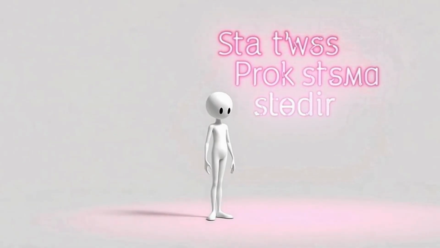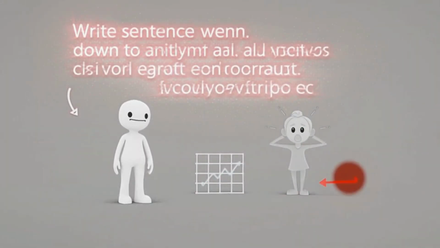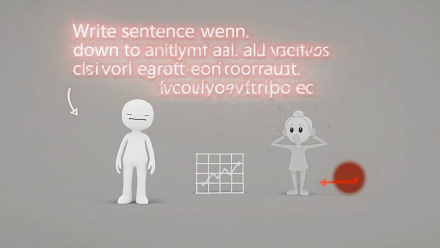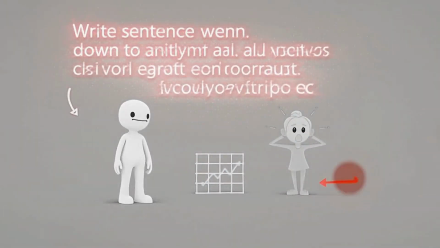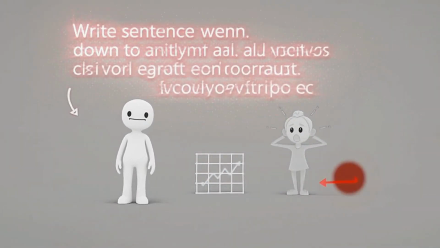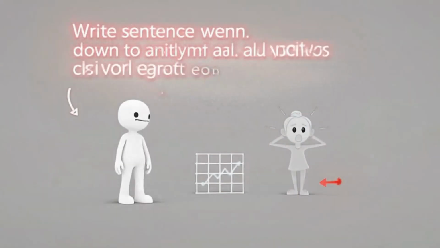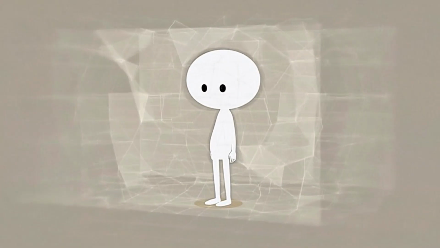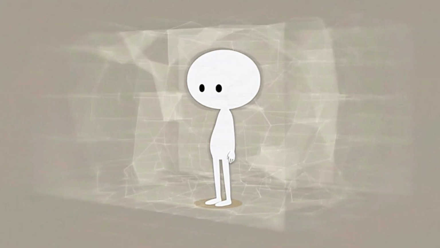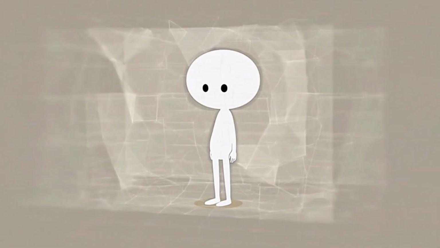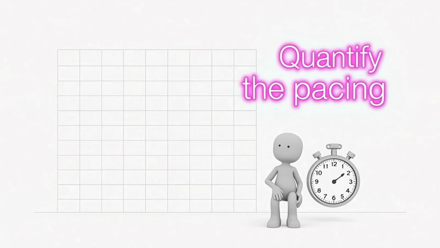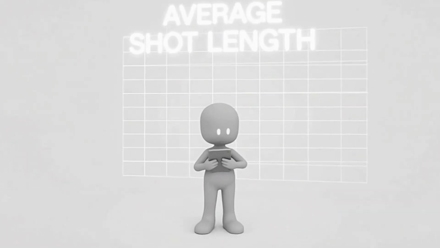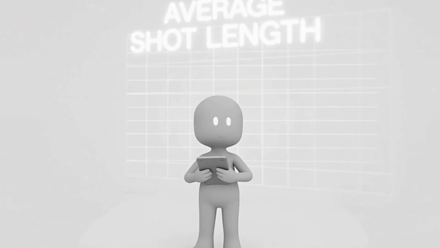The resulting mini outline is the argument skeleton, invisible to casual viewers but rigid enough to withstand algorithmic scrutiny. Next, we quantify the pacing. Watch the video at double speed and log every single cut. Calculate the average shot length across the first half of the video. If the average shot length exceeds 2.4 seconds, the creator is relying heavily on personality, exposition, or cinematic slow burn. If it sits below 1.8 seconds, the pacing itself is the primary retention mechanism. Note which of the 2 strategies is deployed because the reconstruction phase must commit to one or the other. Blending them produces tonal dissonance that the algorithm reads as viewer confusion and skips.